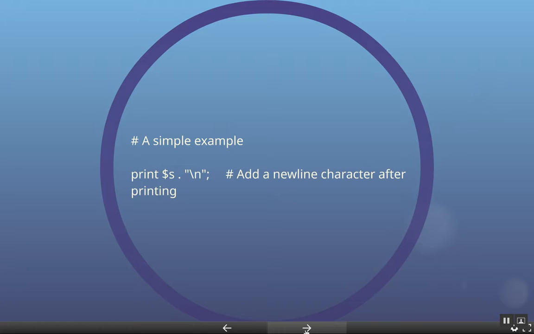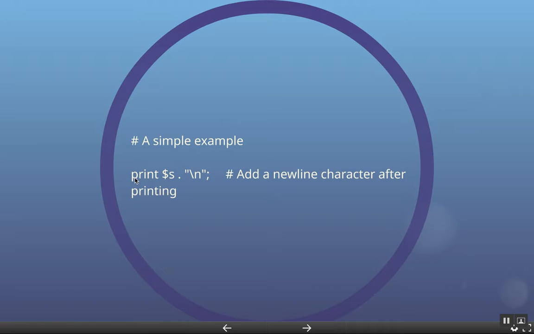Here is an example of Perl, Python, and Ruby. They all use the hashtag for comments. As the computer is going through line by line, when it comes to this hashtag, it knows to ignore everything to the right of that hashtag. So the first line, this whole line, a simple example, is ignored by the computer.